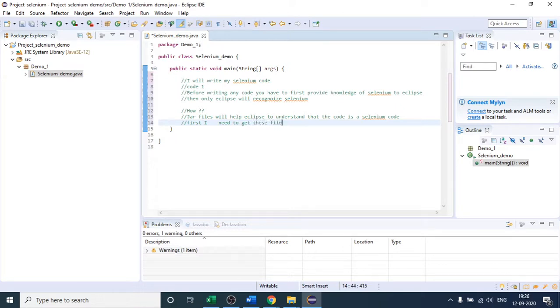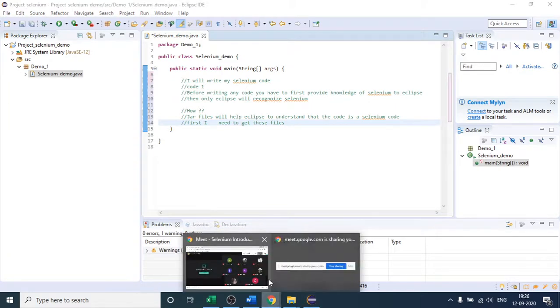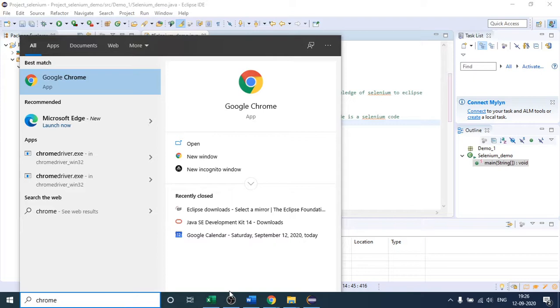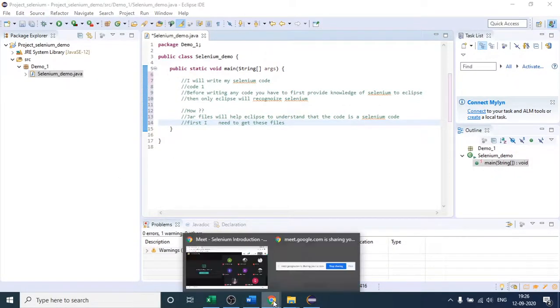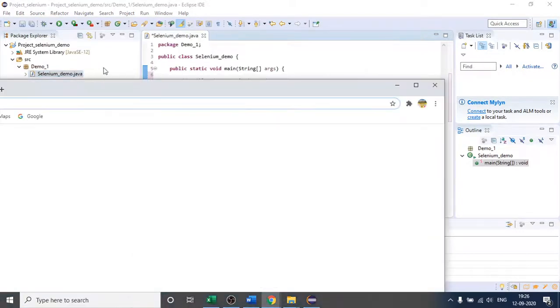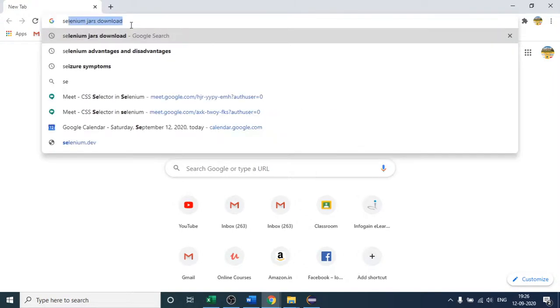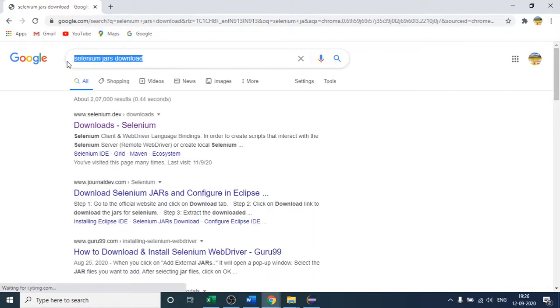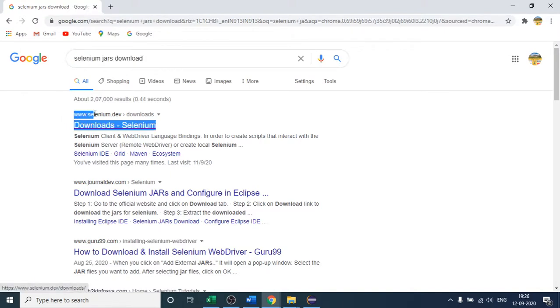So how are you going to get these files? Let us see. I will quickly go to my Chrome and open one more browser. Let me check whether we are recording or not. Okay, we are recording. Here I will write Selenium jar download, and you will see this is the official website, www.selenium.dev. Click this website.